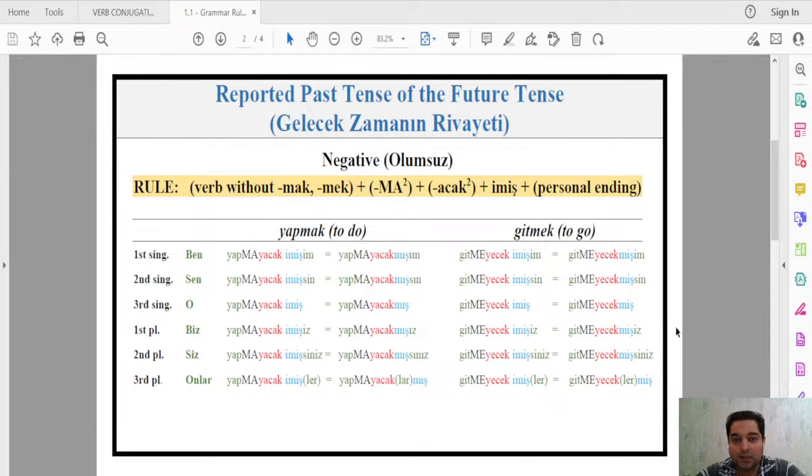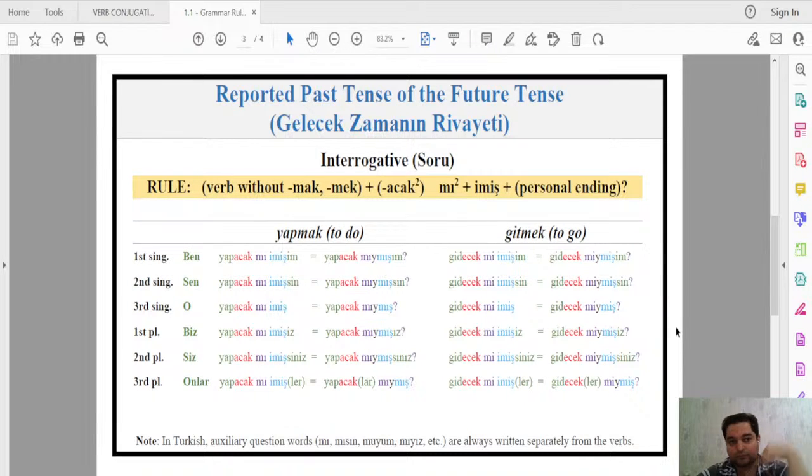So let's continue with the interrogative now. We covered affirmative and negative. Let's now look at the interrogative. In the interrogative, we have to combine the question word mi. By the way, this is the rule. You have the verb root, then acak/ecek, and because of this acak/ecek, you have m over 2. It's only mi or mi. You don't have mu or mü here.